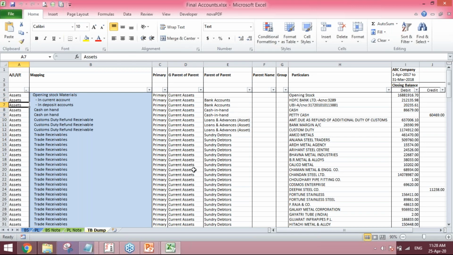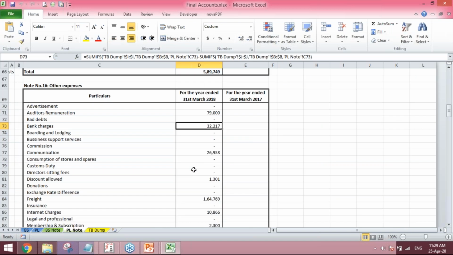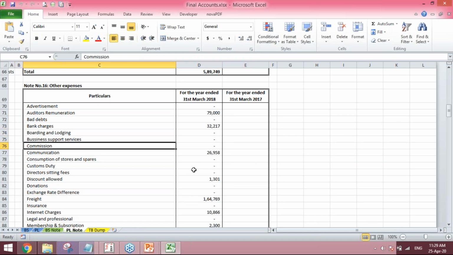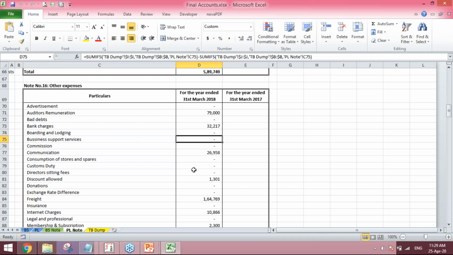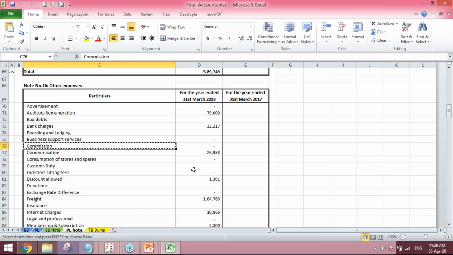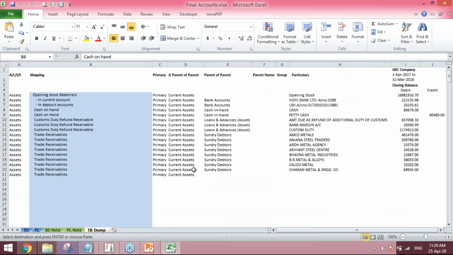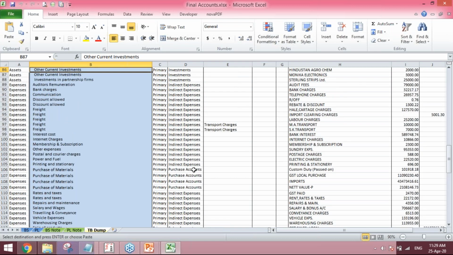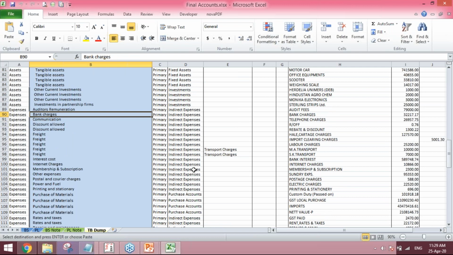In A column, I have just grouped it as assets or liabilities, because I can easily sort from the D column. And I have just mentioned in which grouping it should be reflected. So in the P&L note, suppose bank charges is having 32,217, and suppose I want to shift it to commission. By mistake it has gone to bank charges and I want to shift it to commission. So I'll copy this commission word, go to bank charges here, and paste it here.